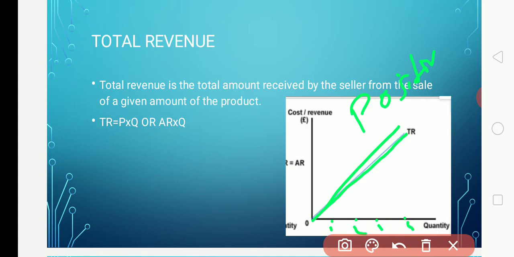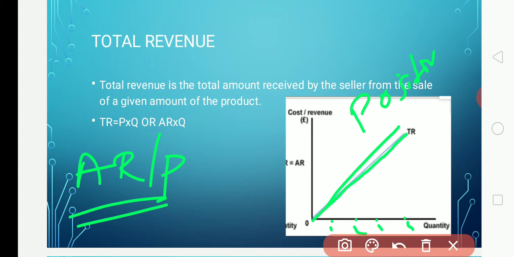Already I told you, the average revenue and the price line are the same. The price of the commodity in perfect competition remains the same. For example, the price is 10 rupees, so 1 tens are 10, so you will get a point here.